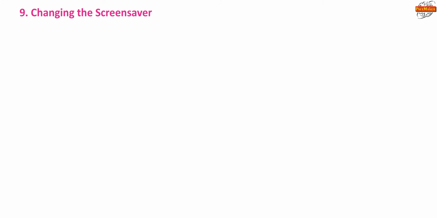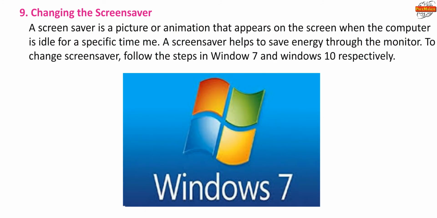Changing the screensaver. A screensaver is a picture or animation that appears on the screen when the computer is idle for a specific time. A screensaver helps to save energy through the monitor. To change screensaver, follow the steps in Windows 7 and Windows 10 respectively. A. Choosing screensaver in Windows 7.